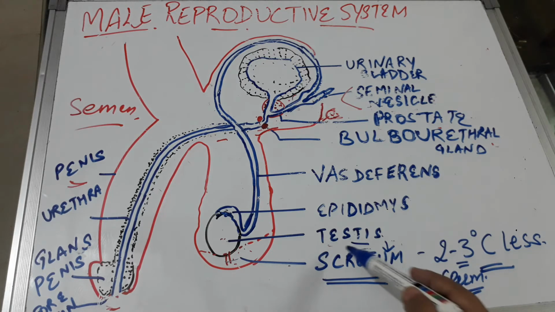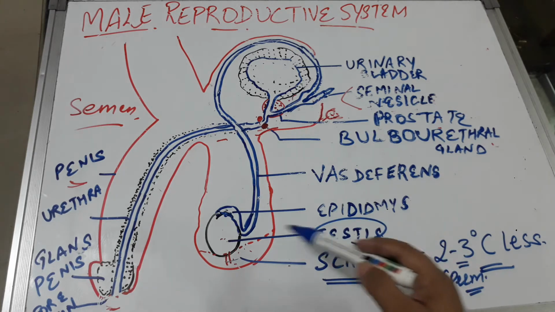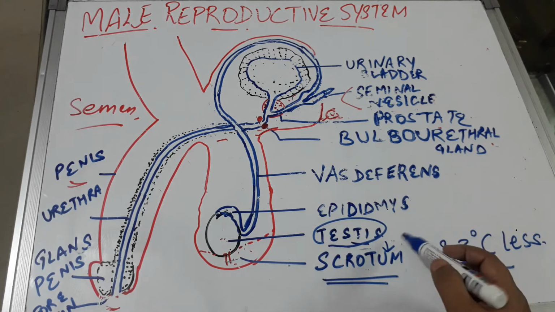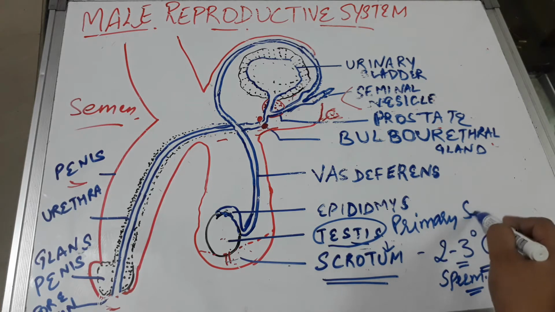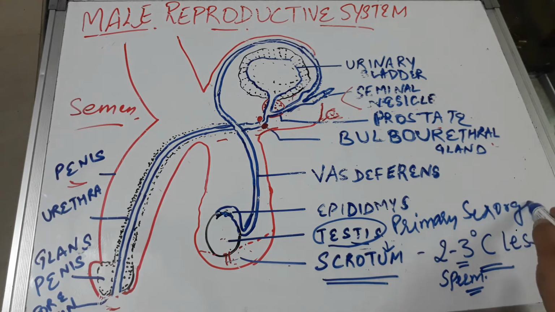Now let's talk about the testes. These are the testes. These are oval structures, and they are also known as the primary sex organs of the human males.